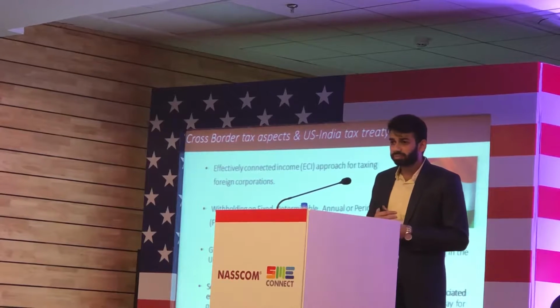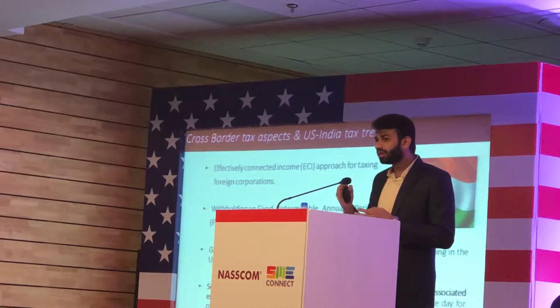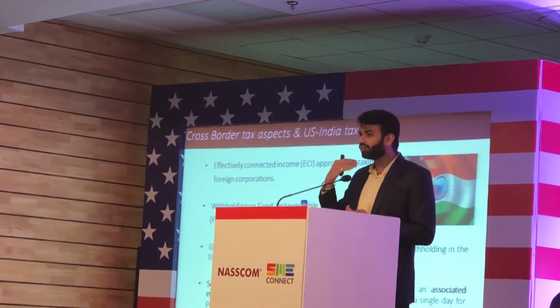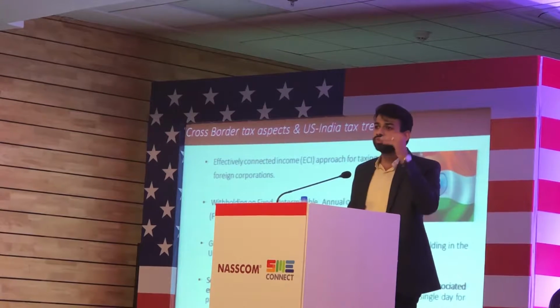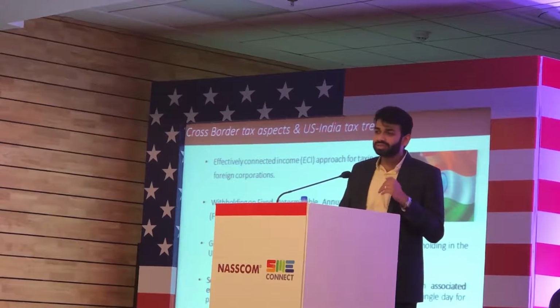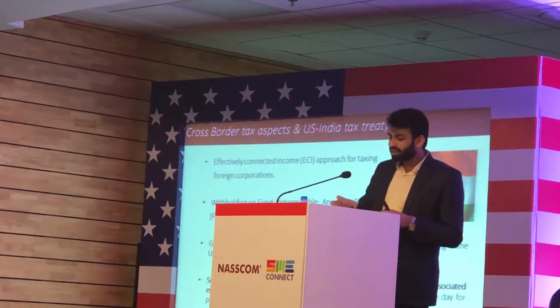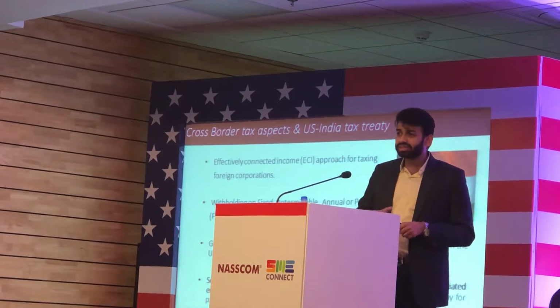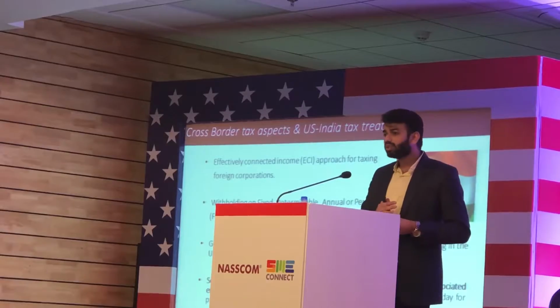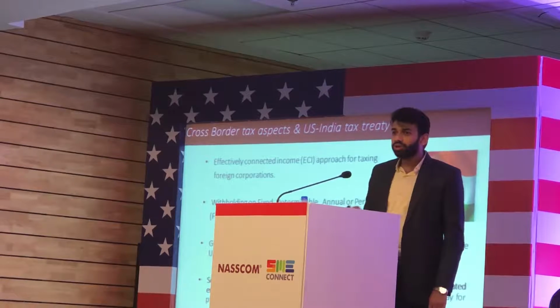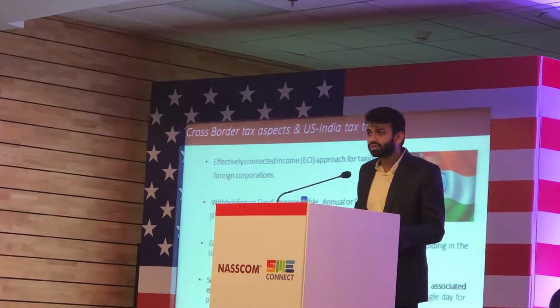The states have different laws, and they have conformity to federal laws. Suppose there is section 267, section 163(j); whether that particular state conforms to that section or not. For example, NJ conforms to section 267. New York does not conform to section 267 of the federal code.